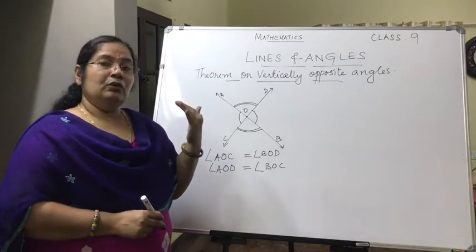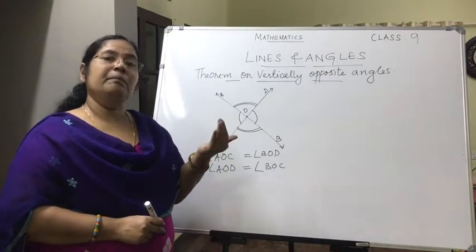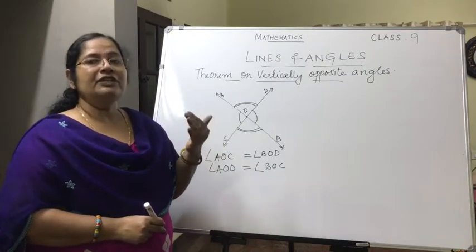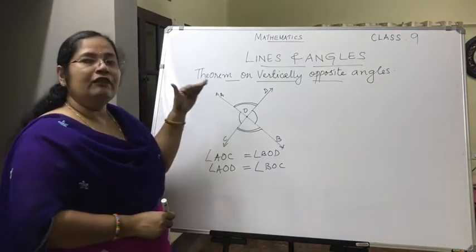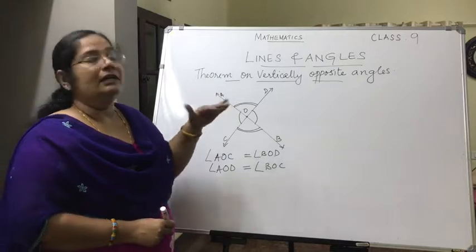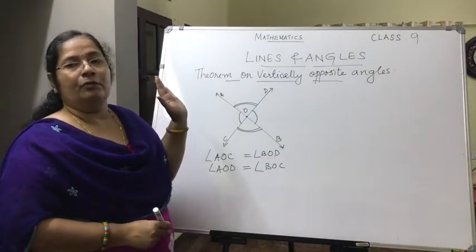Now as I have told, theorem means it can be proved. It's a statement which can be proved. So now we are going to find the proof for this theorem on vertically opposite angles.